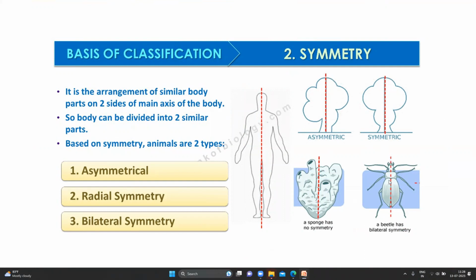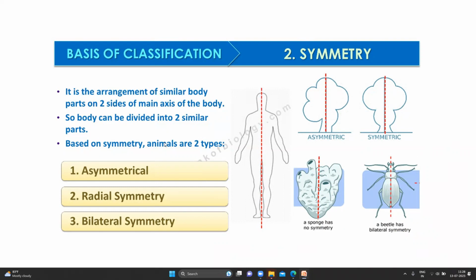What is bilateral symmetry? Bi means 2. So you can get 2 equal halves. Bilateral means 2 equal halves. So this is Arthropoda. It is the arrangement of similar body parts into 2 sides of the main axis of a body. So it is an imaginary line which divides the body into parts. So the body can be divided into 2 similar parts.